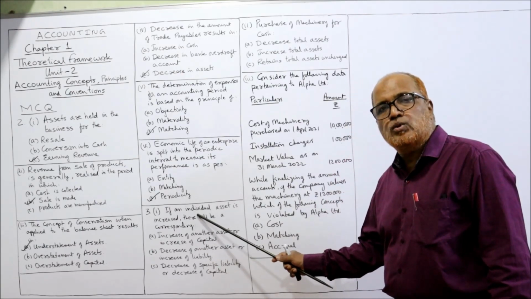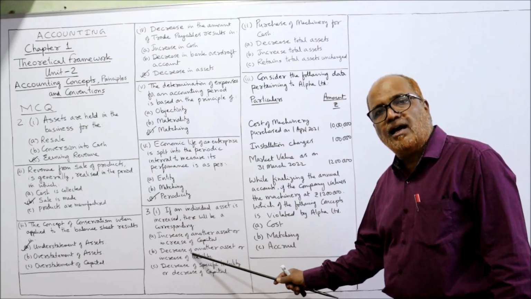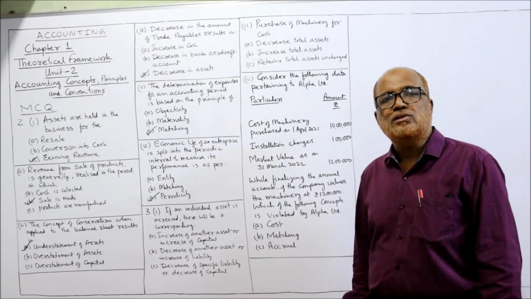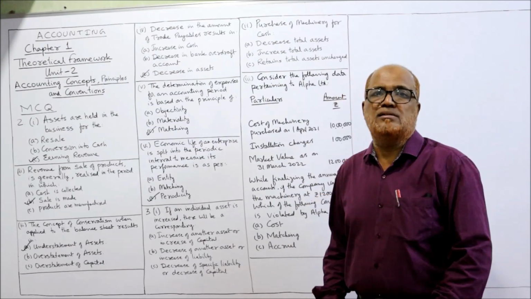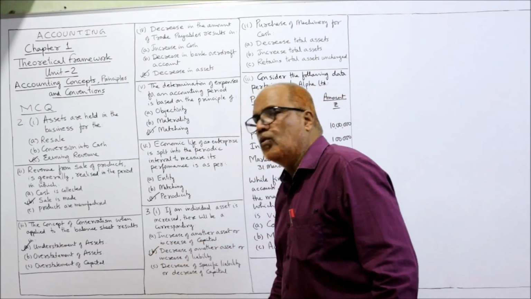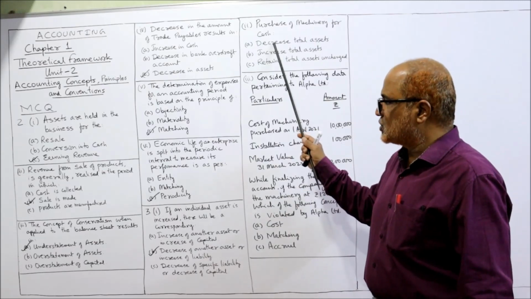When one individual asset increases, there is a possibility another individual asset may decrease, or there is a possibility liability will increase. That is the effect. So B is the correct answer. No need to go for C. That's all. Now second question.